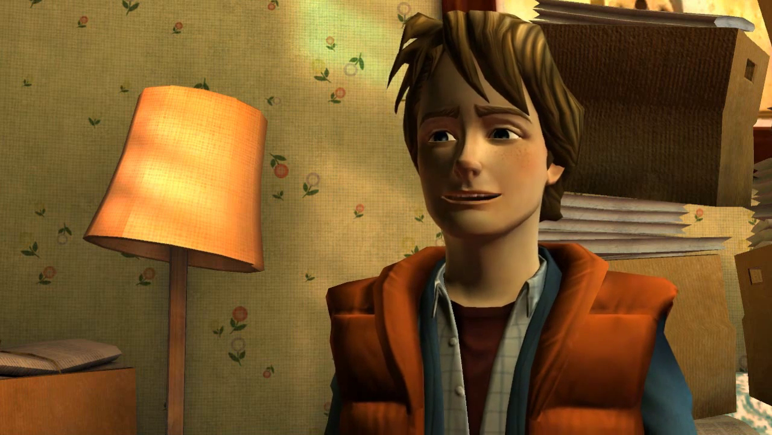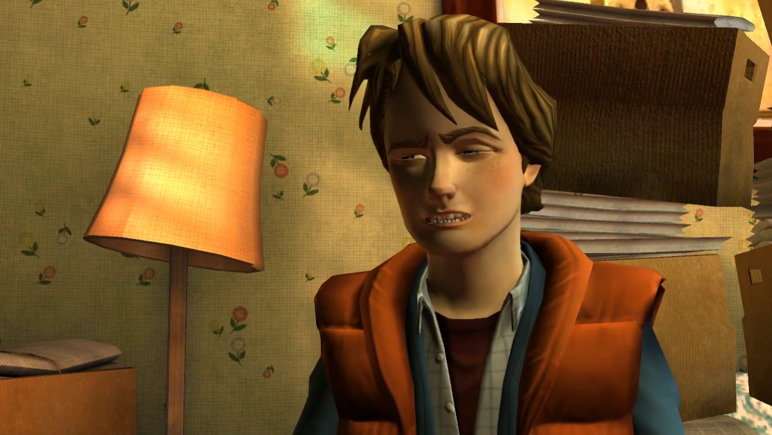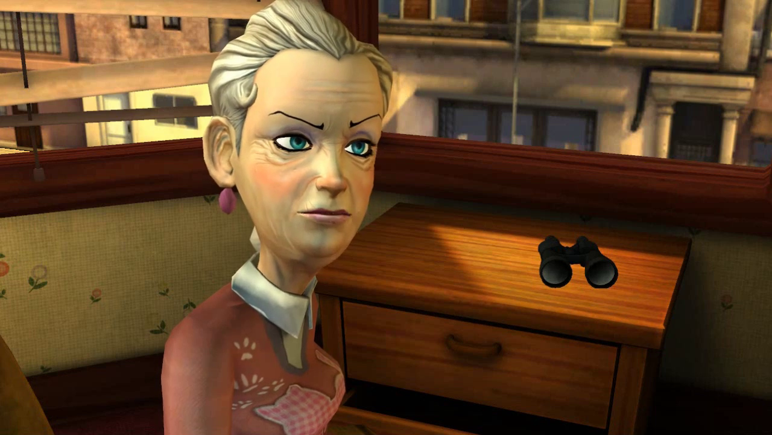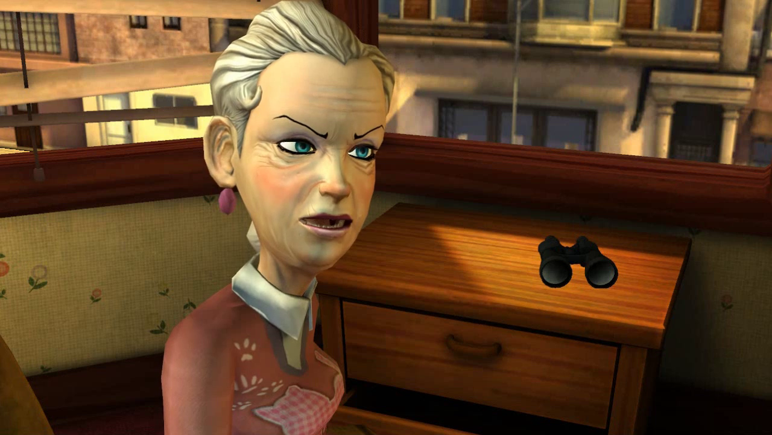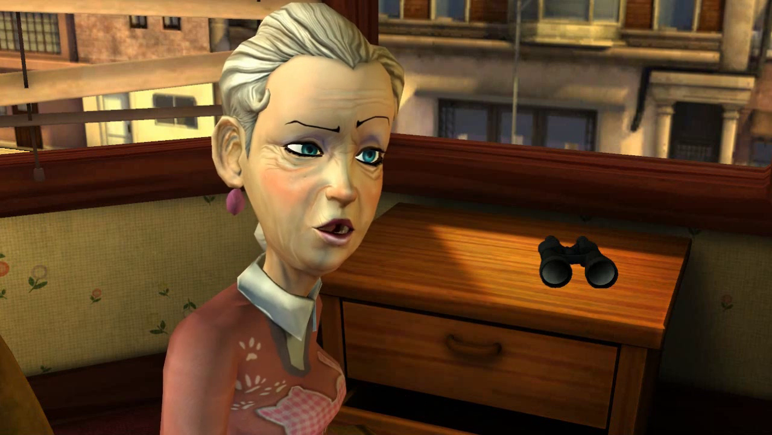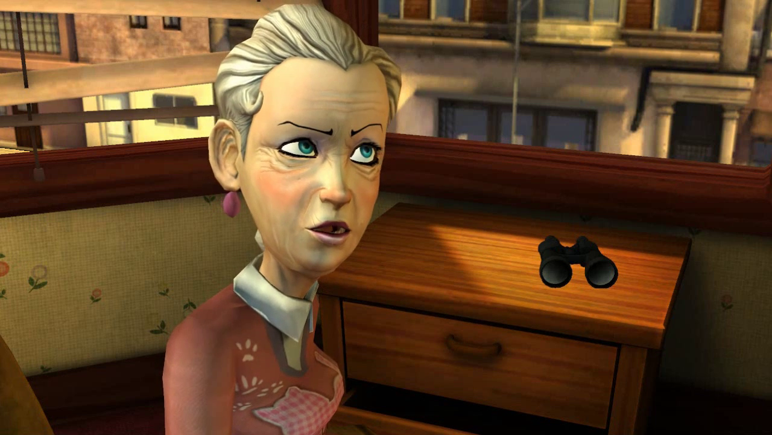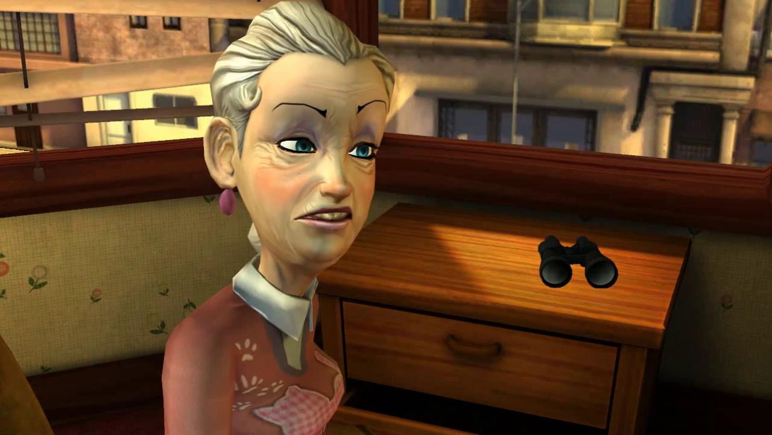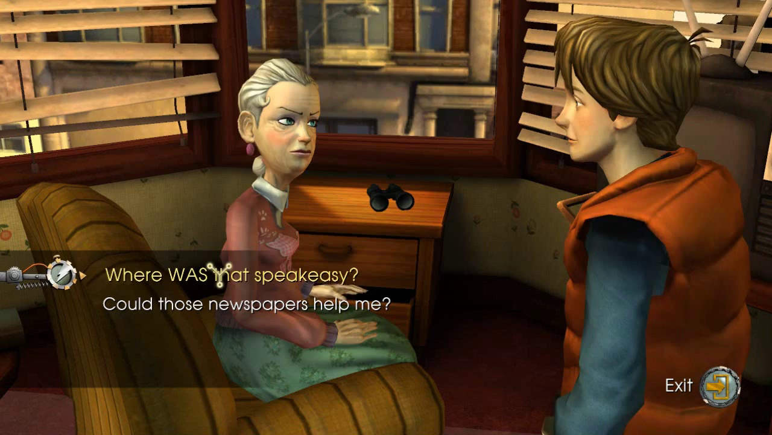Wow, a speakeasy. That must have been wild. Is it true they used to drink gin out of slippers like my grandma said? A speakeasy must be a bar or something. Don't romanticize the past, young man. Prohibition was a time when gangsters ruled the town while honest citizens quaked in their beds. I think that was when.